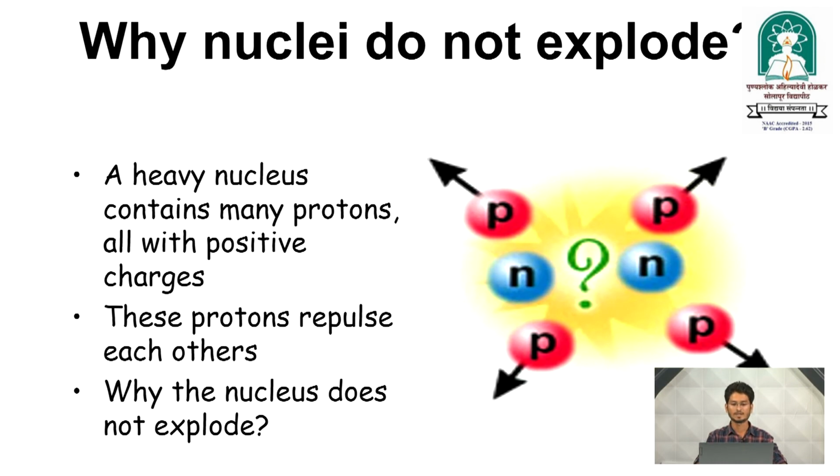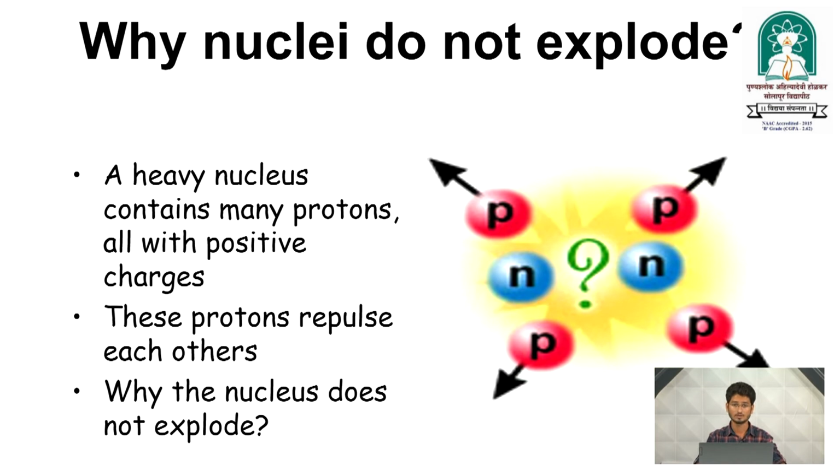Now, why do nuclei not explode? This is a question. We talk about the proton and neutron as constituents of the nucleus. So many protons and so many neutrons are in contact. Why does the nucleus not explode? Two protons have positive charge, so they should repel, but why don't they? A heavy nucleus contains many protons, all with positive charges. These protons repel each other. Why does the nucleus not explode?